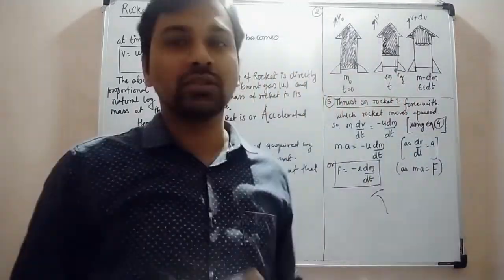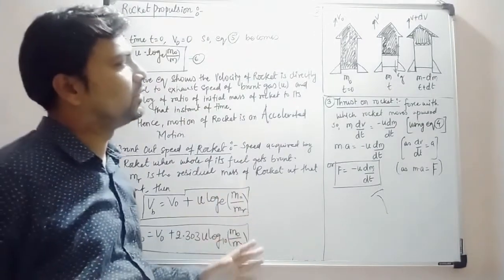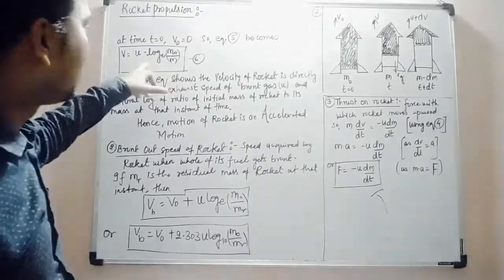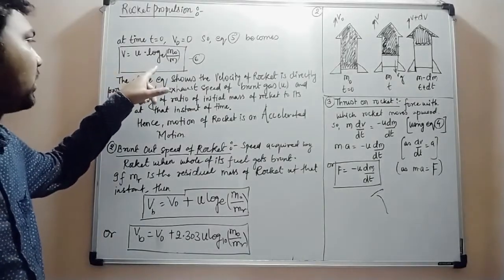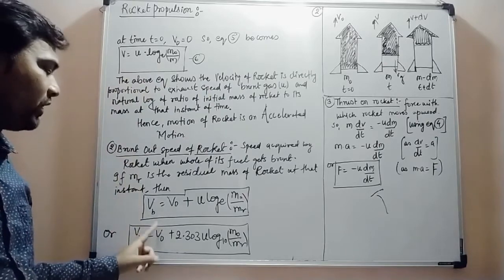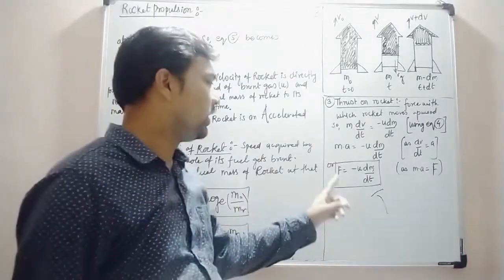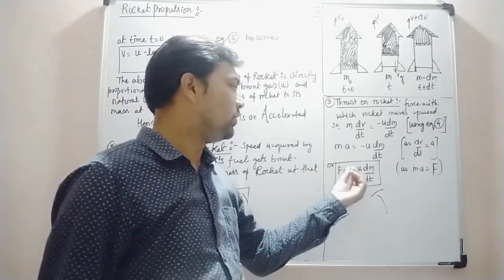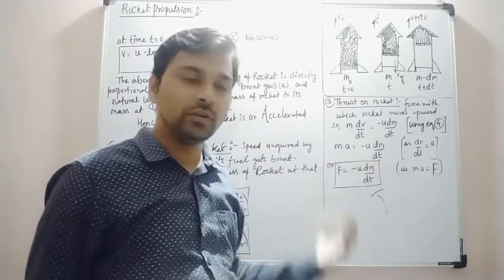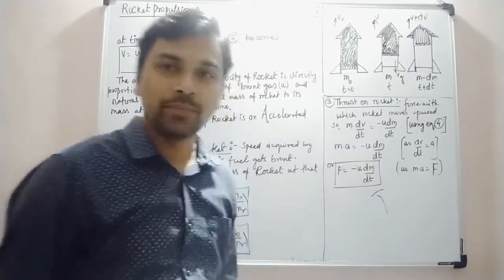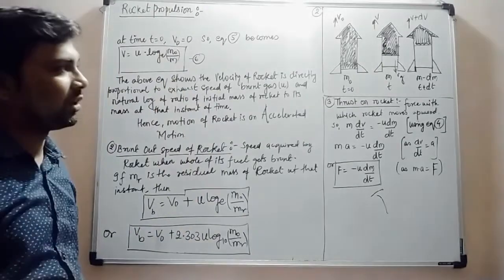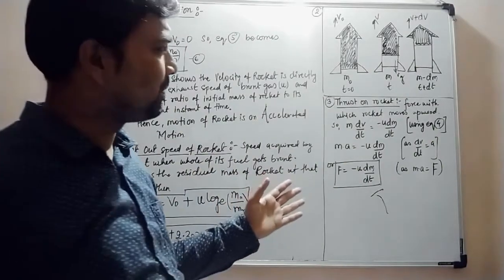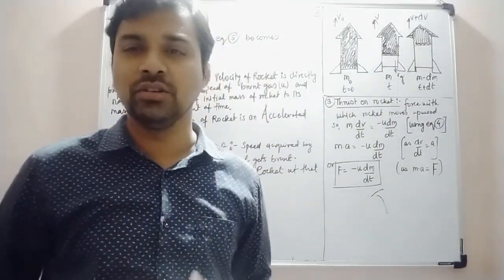With the help of this topic, we come to know how a rocket moves in the upward direction. The velocity of the rocket is given by this, the burnout speed of the rocket by this one, and the thrust on the rocket we find with the help of this equation: F = -u dm/dt. This is one of the most important topics, and it is asked every time in competitive exams. Numericals based on this equation are asked, so you must go through this topic.